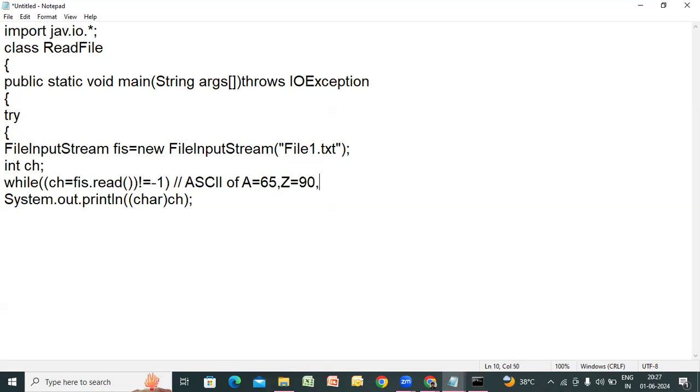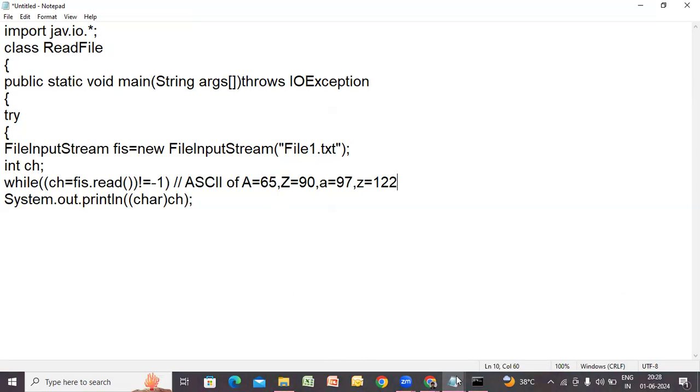Like that. Small a is having, I think it is 97. I still remember. And small z will be having 97 plus 25, that is 122, I think. Is it right? Yes. So these are the ASCII values. You take any character, so I is there. It will be having some ASCII value lying in between 97 and 122. B is 98, you know. C is 99. Like that.